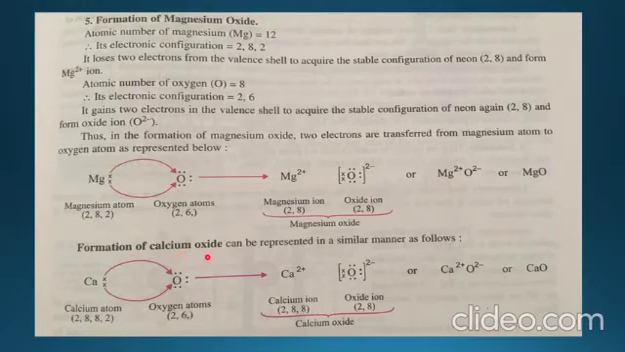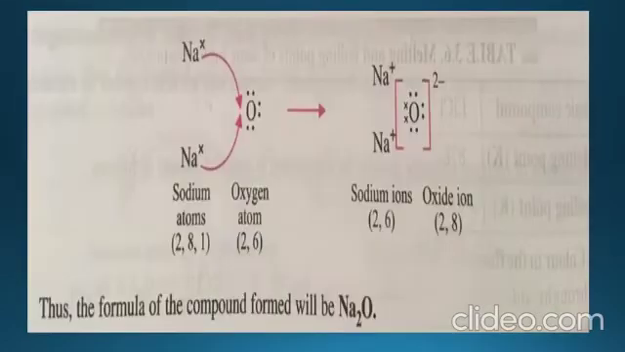Similarly, formation of calcium oxide. Here calcium, we know, has 2 electrons in its valence shell. The atomic number of calcium is 20, with configuration 2,8,8,2, and oxygen 2,6. When calcium loses 2 electrons, it will complete its octet, and when oxygen gains 2 electrons, it completes its octet. So calcium with 2+ charge and oxygen forming oxide with 2- charge will cancel, and the formula will be CaO.